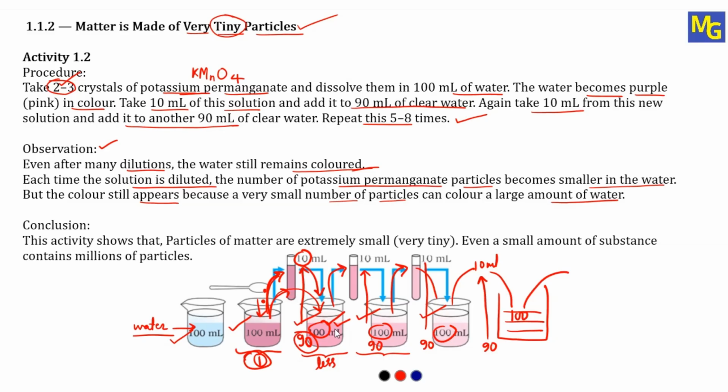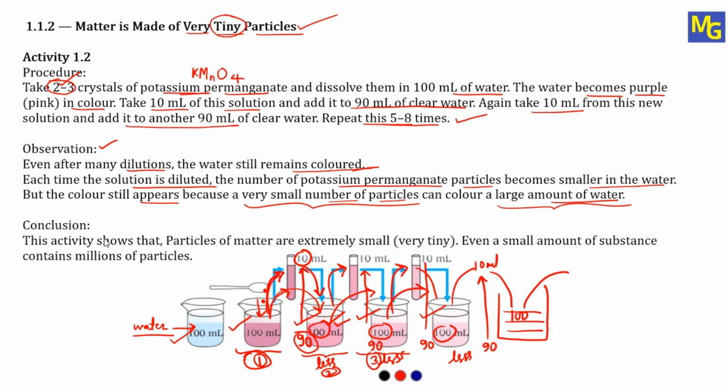Now what are we going to do? Again we take 10 ml. Compared to the second beaker, in the third beaker there are again fewer crystals, but still it is giving purple color. When we again transfer 10 ml, if we compare the crystals in the first, second and third beakers, here the crystals are very few, but still it is giving purple color. So after diluting 5 to 8 times, we still get a purple color, which means a very small number of particles can color a large amount of water.